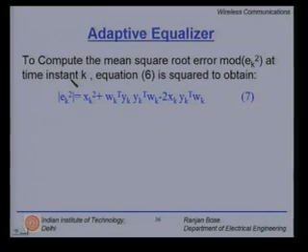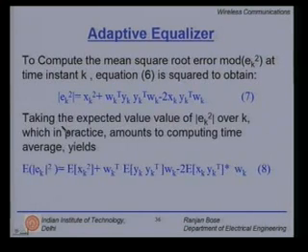So, equation 6 is squared to obtain e_k squared, and you square the right hand side too to obtain equation number 7. And now, when you take the expected value of e_k squared over k, which in practice amounts to computing the time average, it yields the following equation: